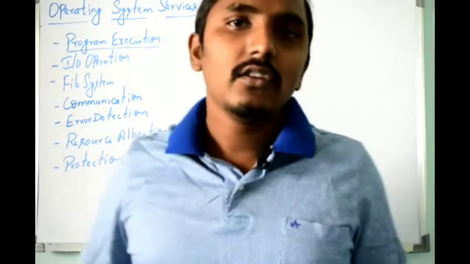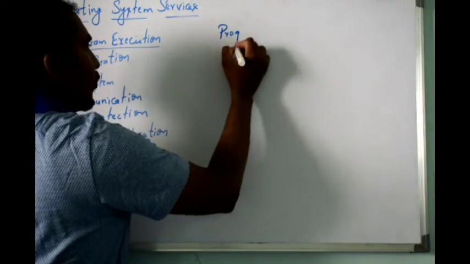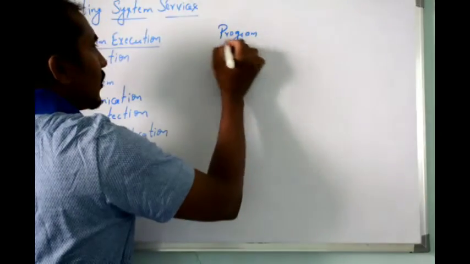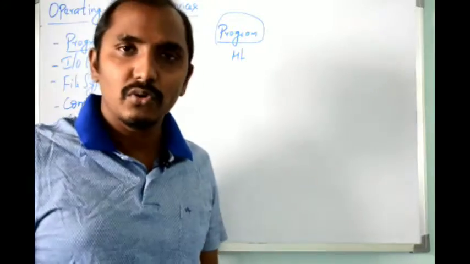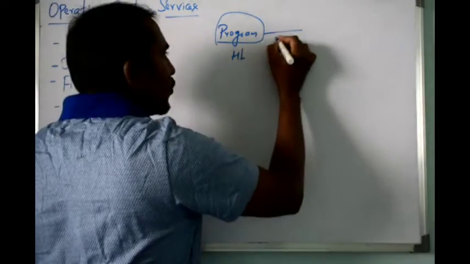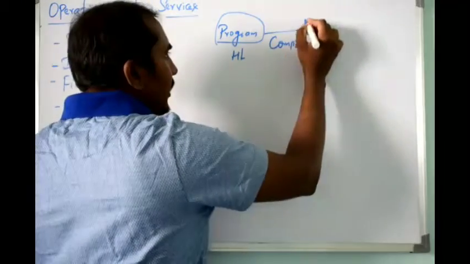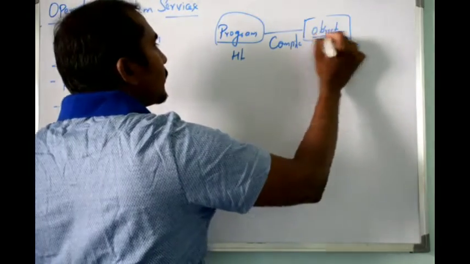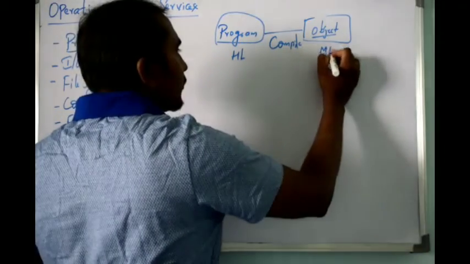Whenever you write a program, it will be in a high level language, like C, C++ or any other programming language. Once you compile or interpret this high level language, it generates object code, which will be in machine level language.